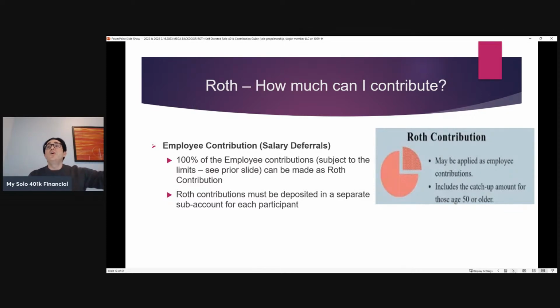In that case, you would need to have a separate Roth Solo 401k sub-account, because those funds need to be kept in separate, segregated accounts. You can contribute 100% of your employee contributions as Roth contributions, you could contribute 100% as pre-tax contributions, or you could contribute a mixture of pre-tax and Roth.